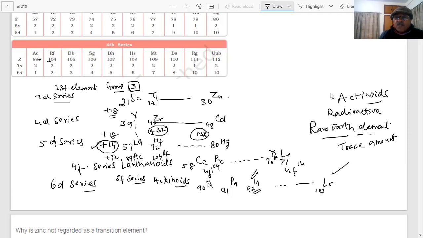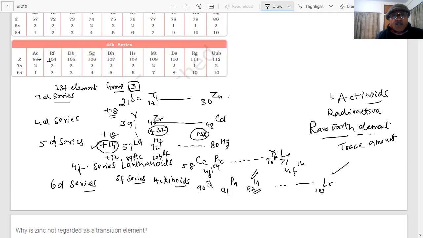All the elements after uranium, 92, are called transuranium elements. Why are they called transuranium elements? There was a question in some paper. Because they are all synthesized by man, man-made elements. There are certain natural elements and man-made elements, synthesized by man in nuclear reactions. They are radioactive elements, students.